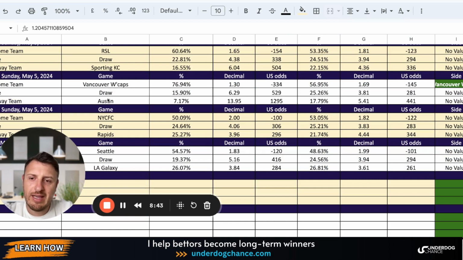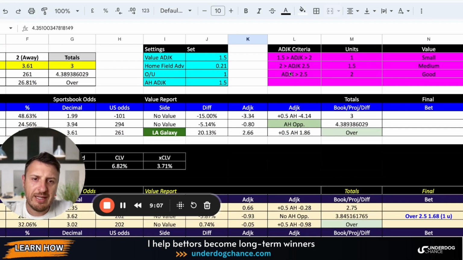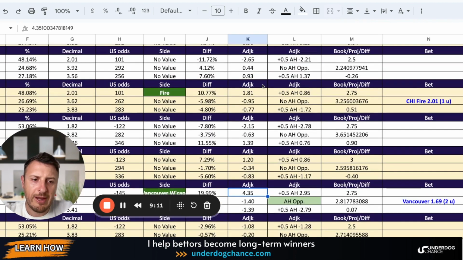Then we have Vancouver against Austin. Based on my projections, Vancouver should be much bigger favorite. Based on my projections, they should be minus 334 at home. They are minus 145, and I think we have a value with Vancouver. In decimal odds, this is 1.69, and Vancouver is a 2 unit play. As you see, this number 4.35 means that the number is bigger than 2.5, and this is a good value, 2 unit play. Okay.